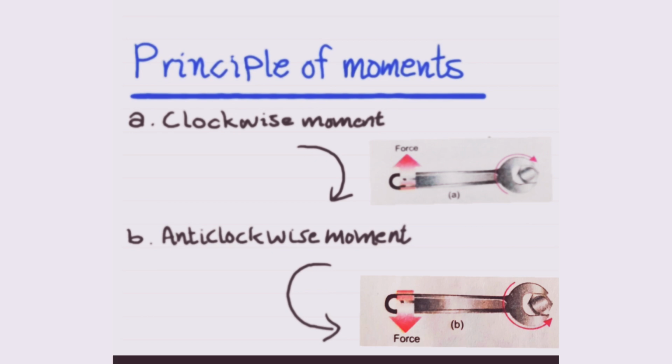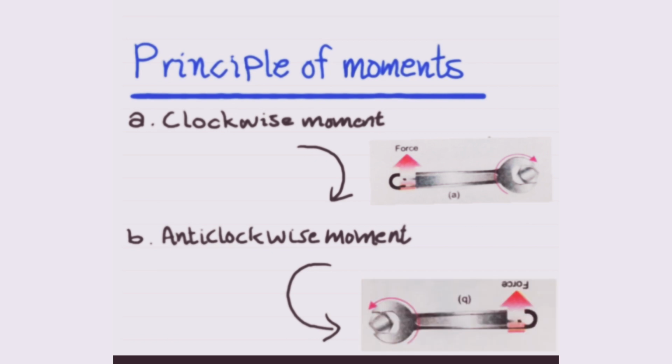The spanner is used in order to loosen a nut. When we have to loosen the nut, the force is applied on the spanner and it rotates in the anti-clockwise direction. So the torque or the moment of the force so produced by the spanner is known as anti-clockwise moment or anti-clockwise torque.